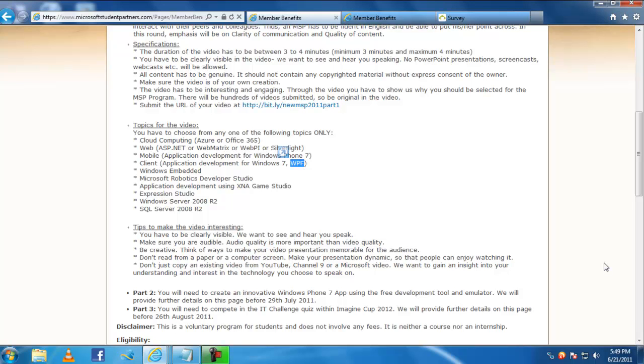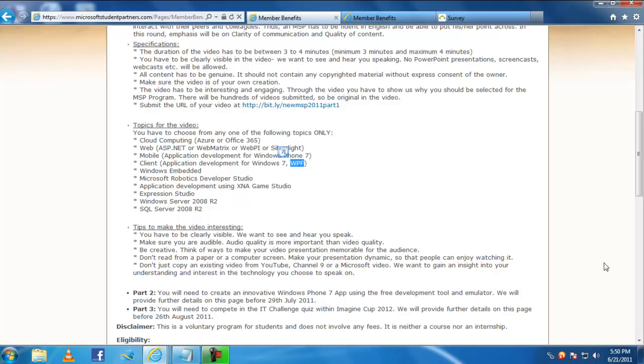You may be good at website creation, then you go for ASP.NET, Webmatrix, WebP or Silverlight, or you may be eager to create some Windows application, then go for client, that is application development for Windows Phone 7, Windows 7 and WPF. If you are good at animation, go for Expression Studio. If you are good at robotics, go for MS Robotics. Gaming, XNA Game Studio, like that you go. It's up to you to decide your topic. I won't stress you to select this topic or that topic.